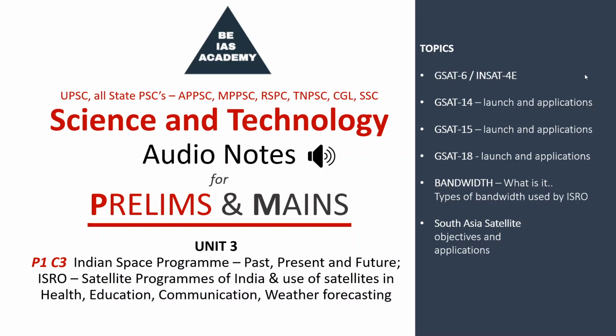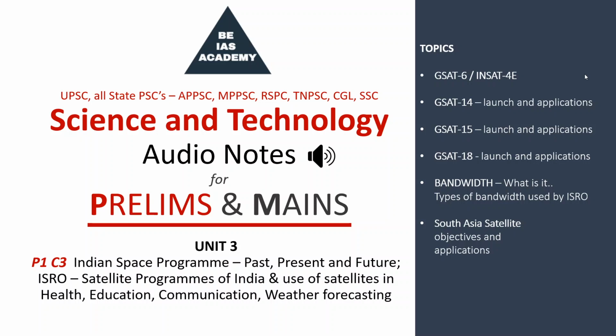So on September 11th. When was GSAT-6 launched? It was launched in 2015, but on August 27th, whereas GSAT-15 was launched on September 11, 2015 by using an Ariane rocket from where? Right, French Guiana, Kourou Island, French Guiana.